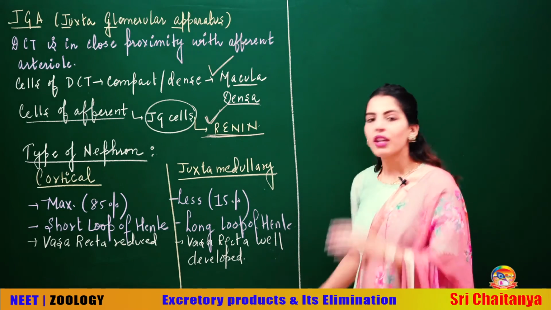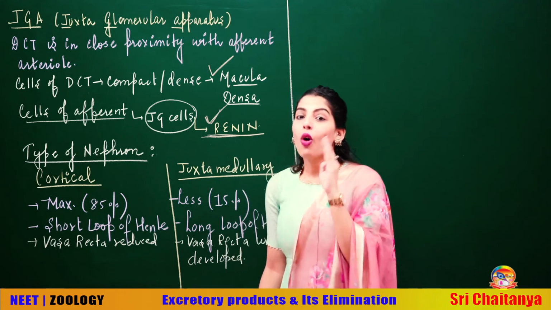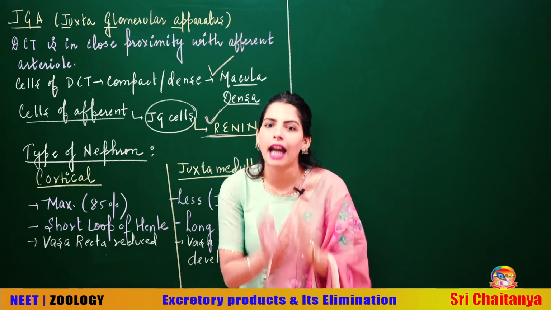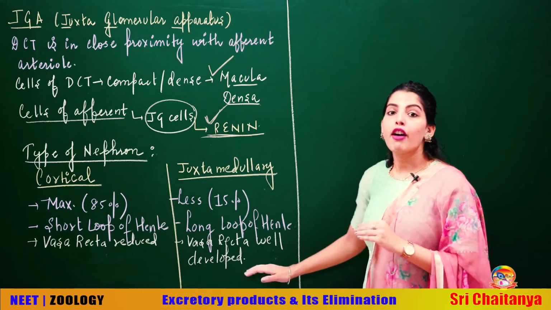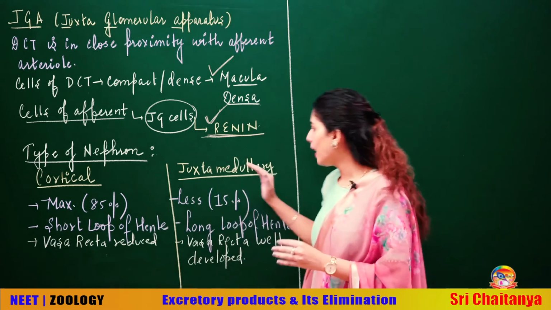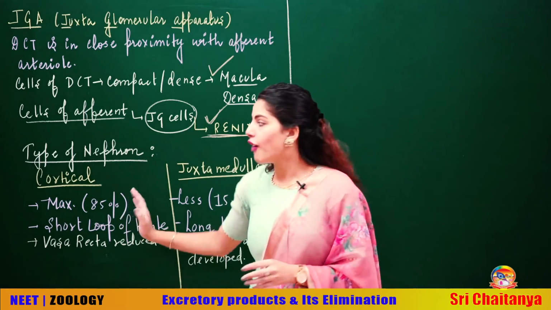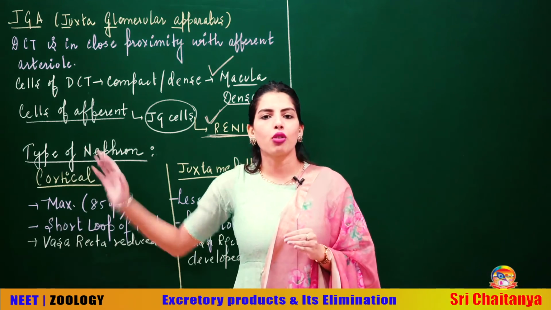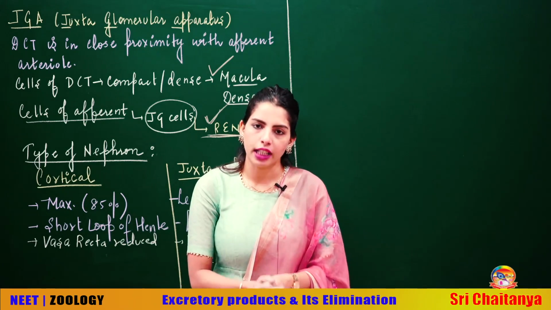Cortical nephrons, students, are only excretory in function, because the vasa recta is reduced or totally absent in cortical nephrons. But in juxtamedullary nephrons, the vasa recta is very well developed and hence it can play a role in excretion as well as in osmoregulation. Very important differences between these two. Remember that cortical nephrons are only excretory, while juxtamedullary nephrons are excretory as well as osmoregulatory.